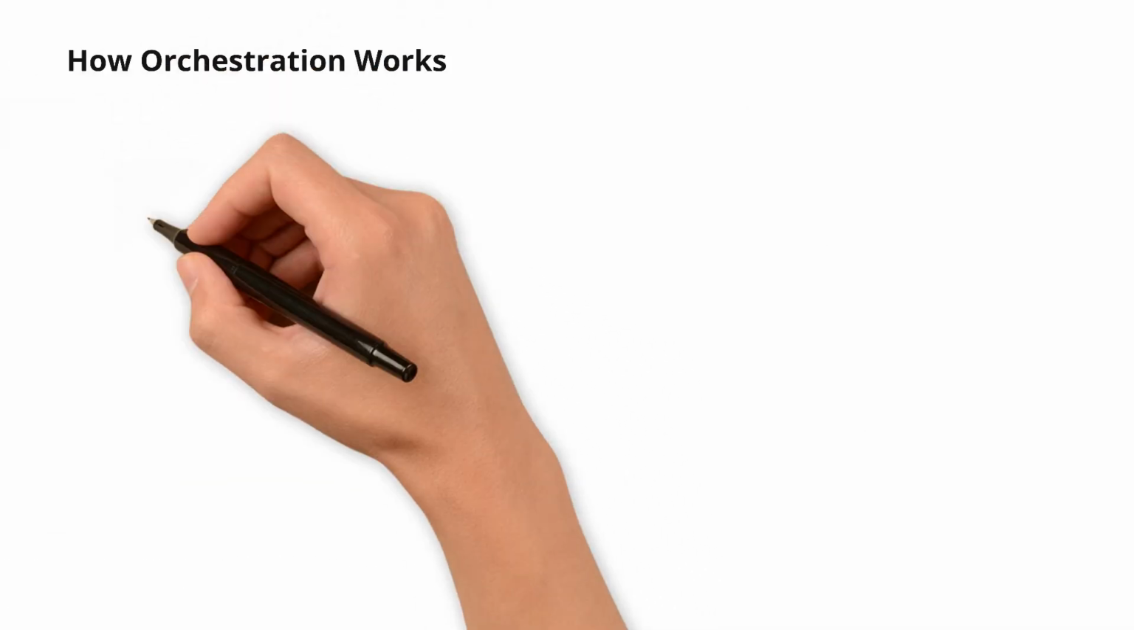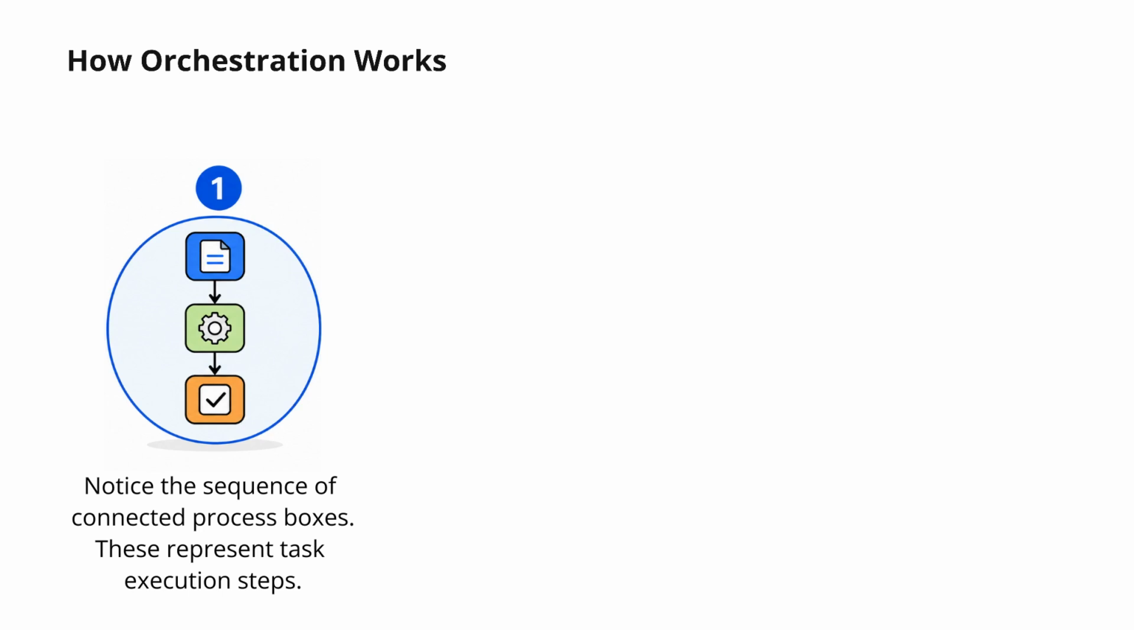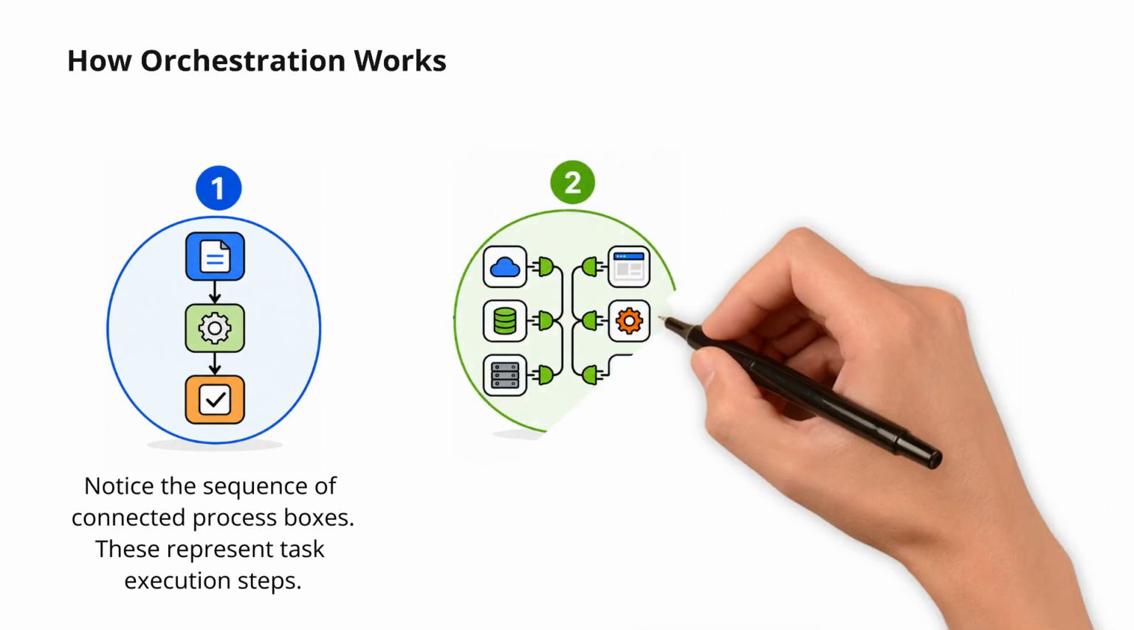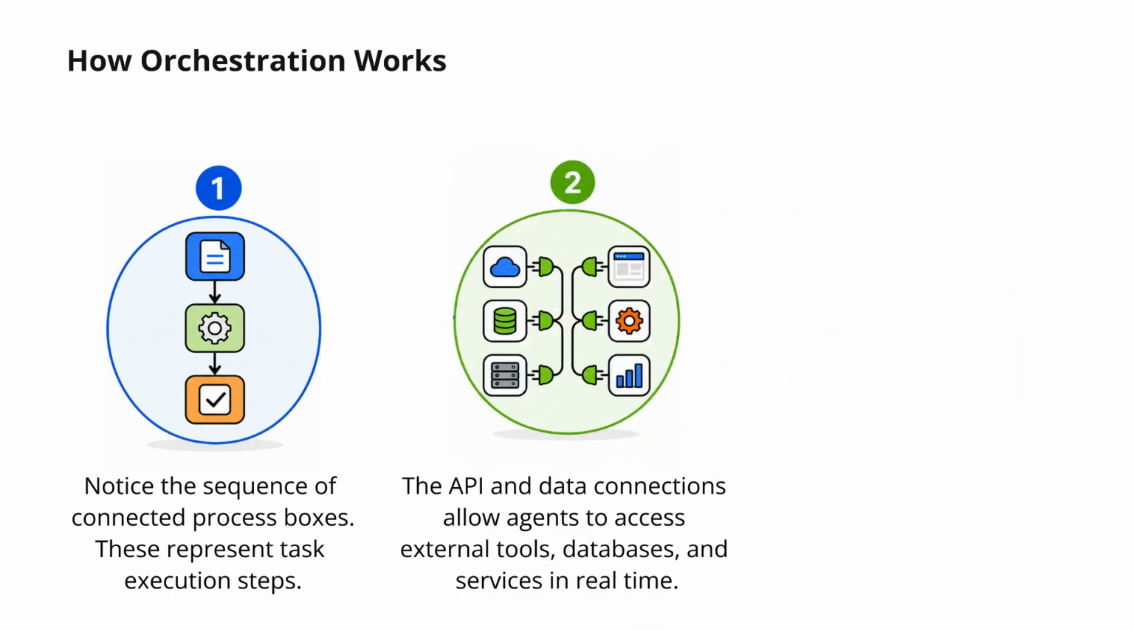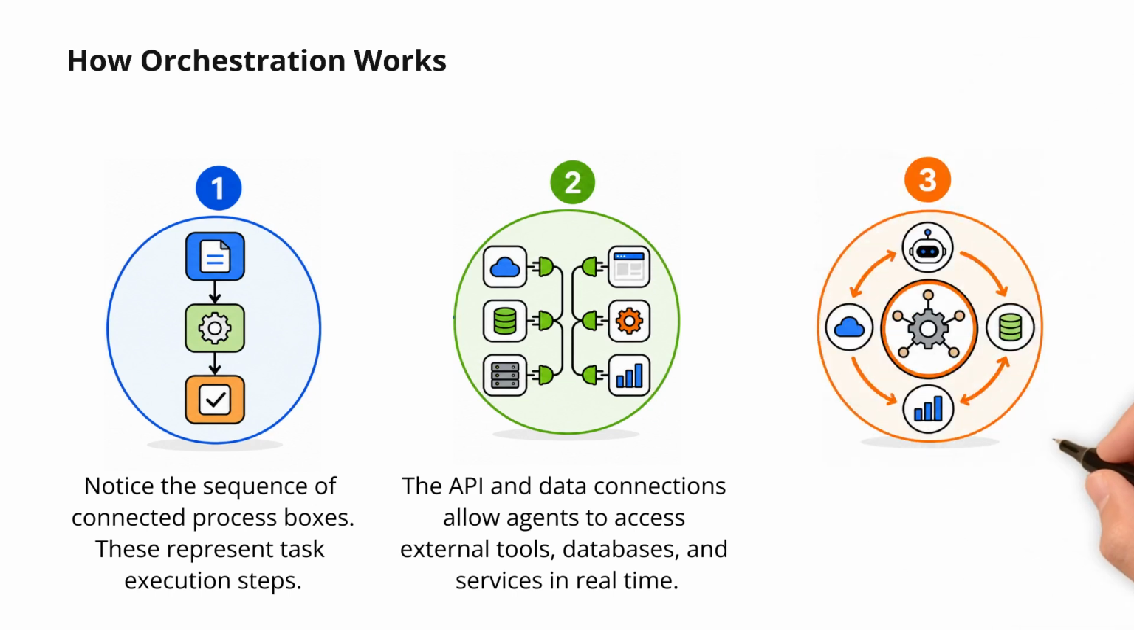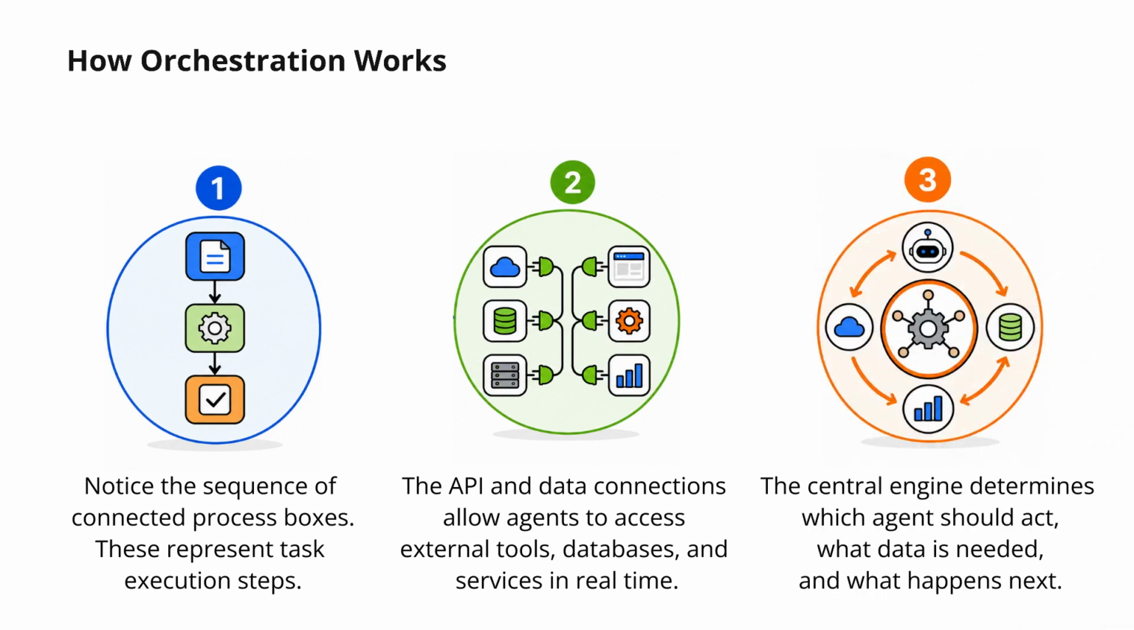Now let's look at how orchestration actually works. First, workflows need to be defined. Notice the sequence of connected process boxes. These represent task execution steps. Next, systems need to exchange information. The API and data connections allow agents to access external tools, databases, and services in real time. Finally, the orchestration engine coordinates execution. The central engine determines which agent should act, what data is needed, and what happens next in the workflow.